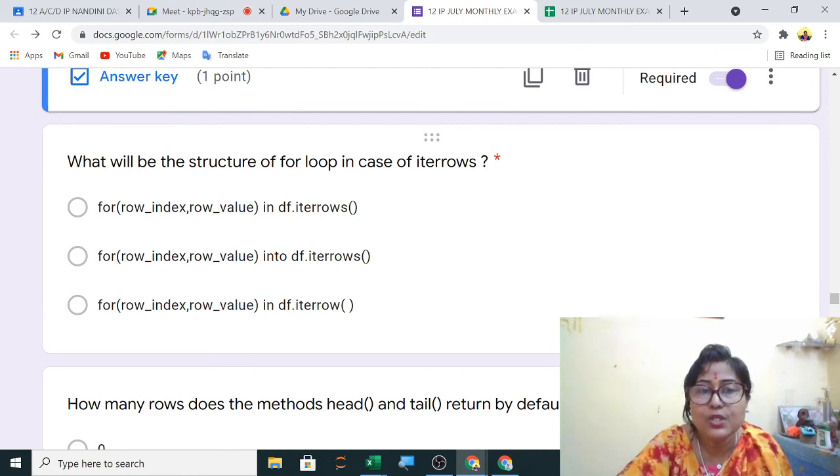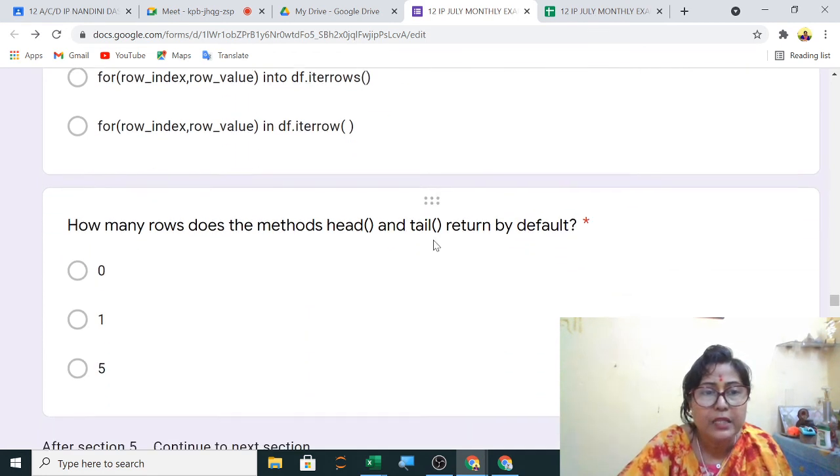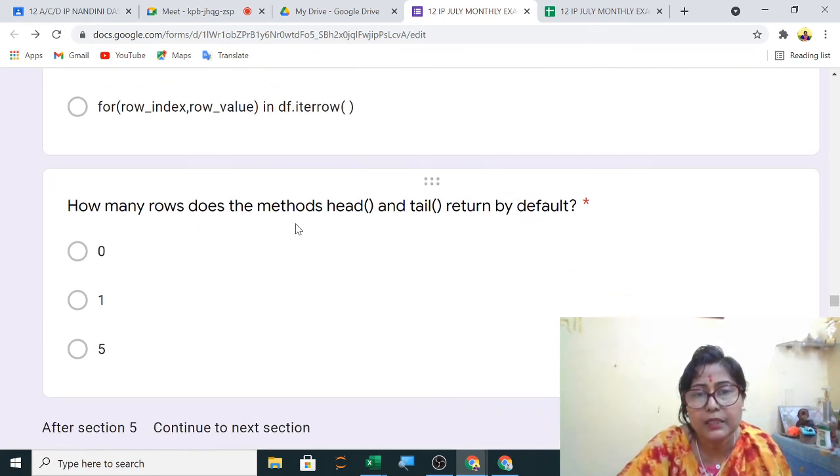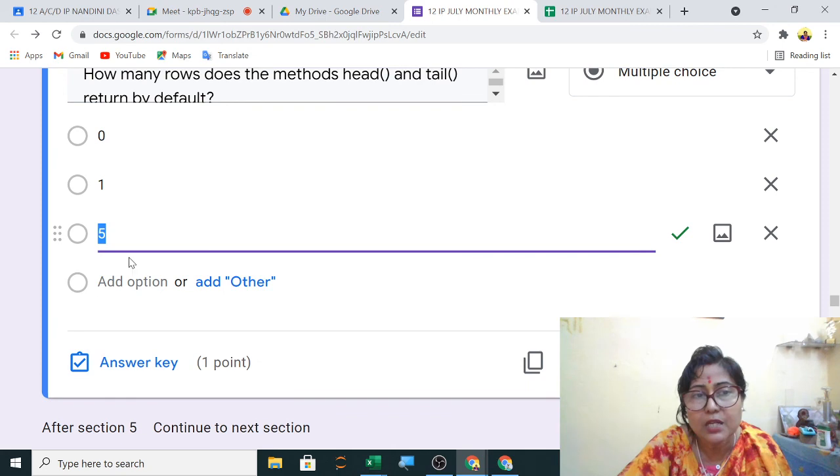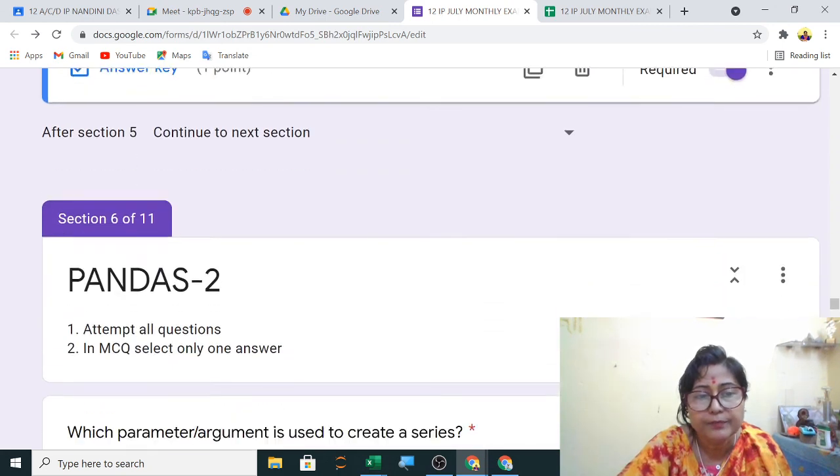Next, what will be the structure of the for loop in case of iterrows? Now, let me first explain what iterrows and iter columns are, so this question you skip, marks you will get. Next, how many rows does the method head and tail return? This you already know, by default it is 5. So the third option is correct, 5.